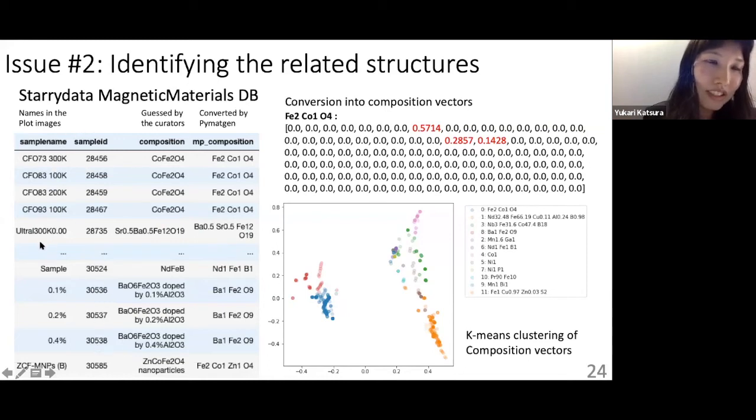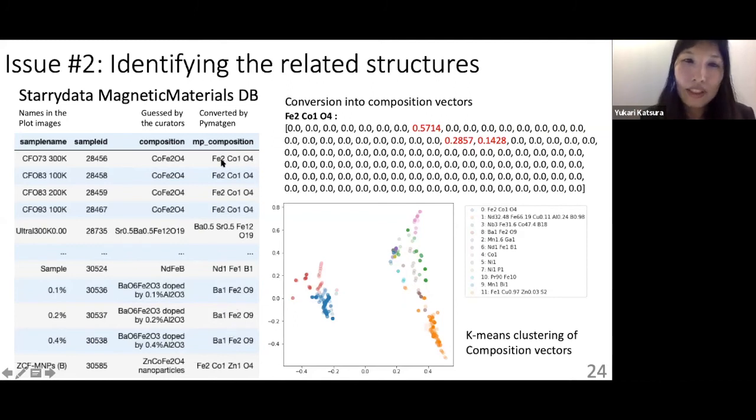These are just the names within the plot, and the composition, which was input by the data curators. Sometimes it's hard to calculate the composition, so they input it just like this. We tried to convert this composition by using PyMatGen, and then we got the composition like this. For samples where we couldn't get a composition, we just ignored the samples.